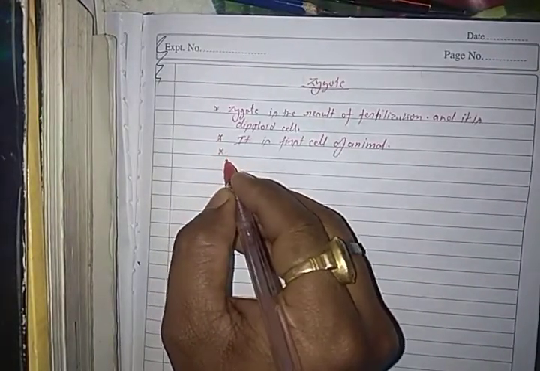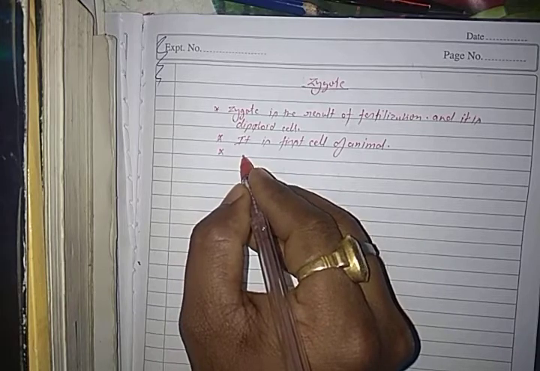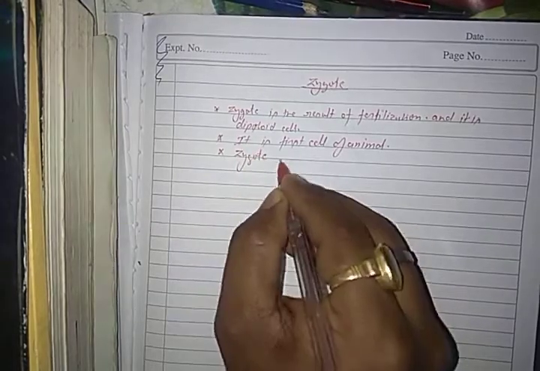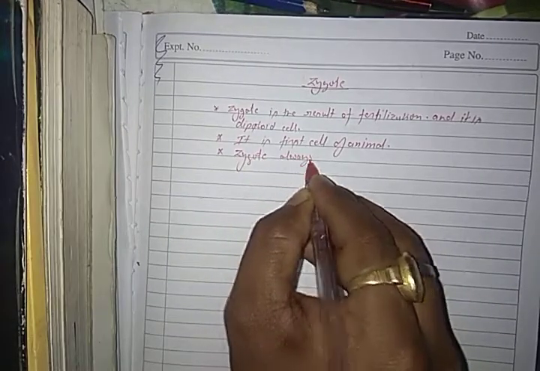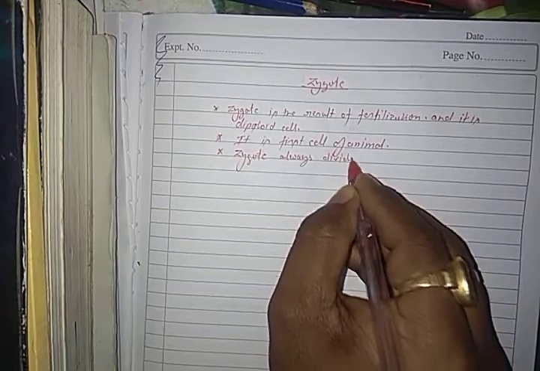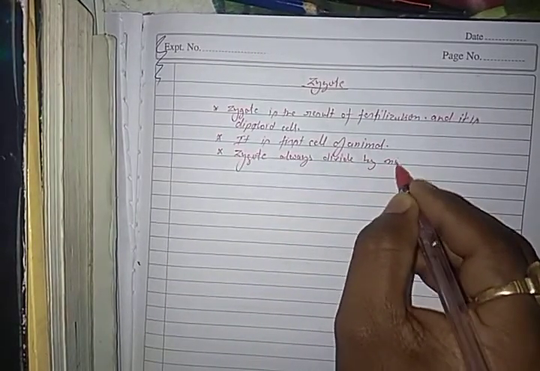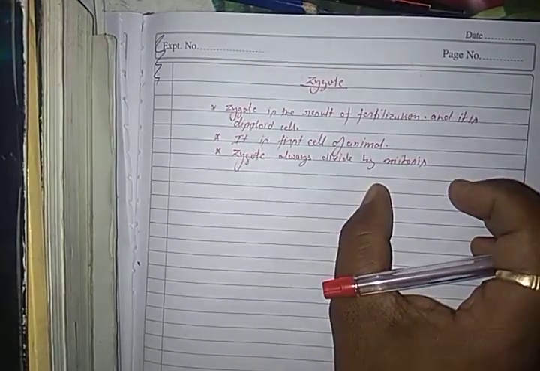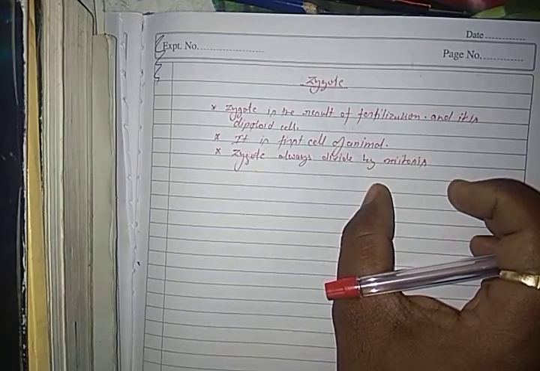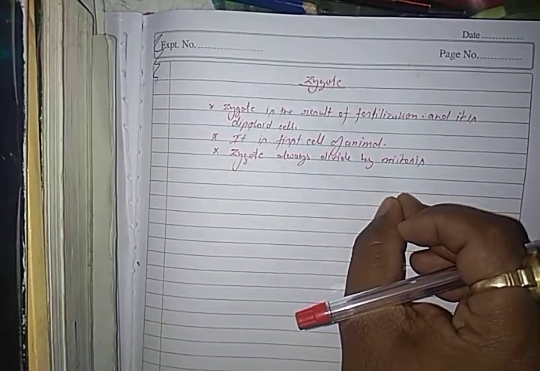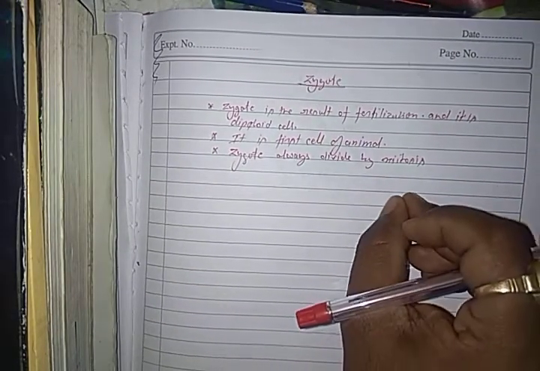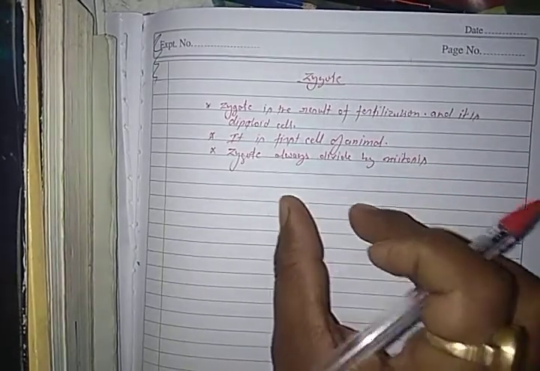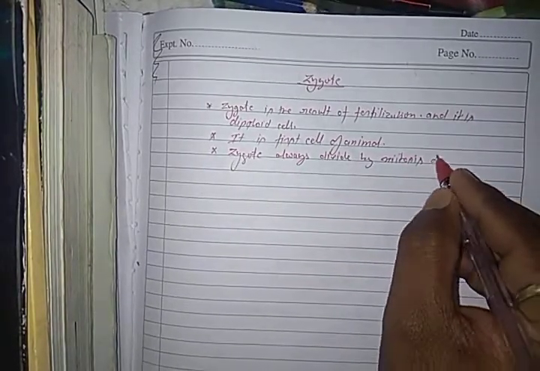Okay, next thing, the zygote divides only by mitosis division. The division in which the number of chromosomes is the same as their parent, that type of division is called mitosis division. So the zygote always divides by mitosis division.